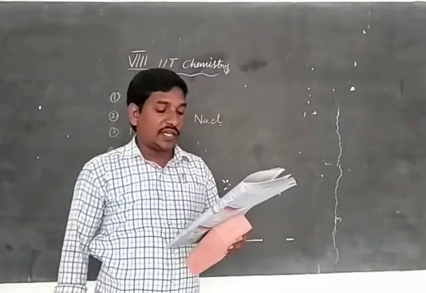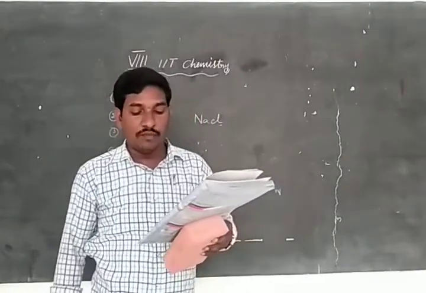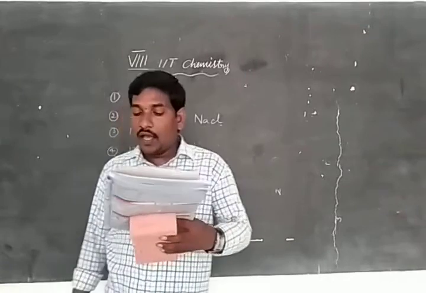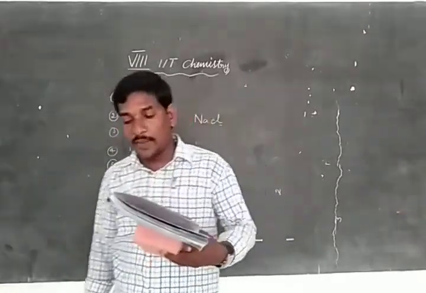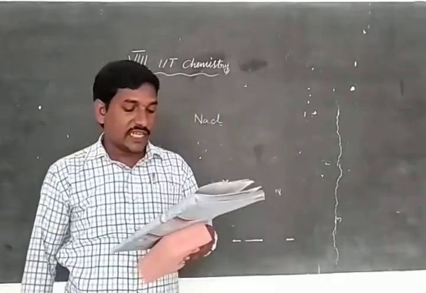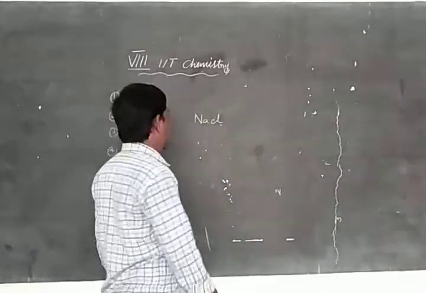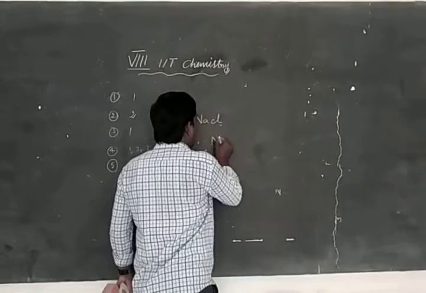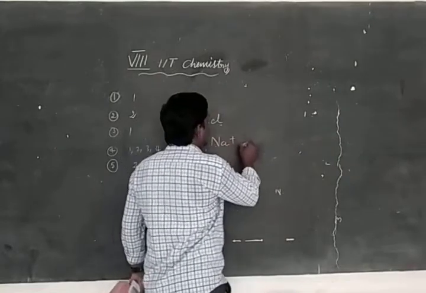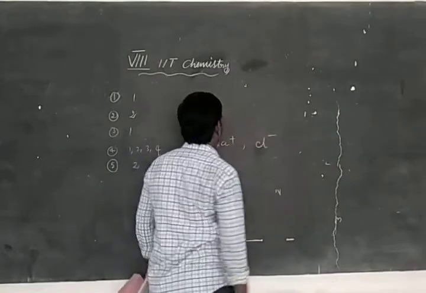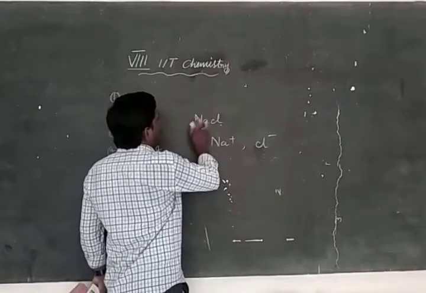Sodium donates 1 electron to the chlorine atom to form a unipositive ion, Na+, and Cl accepts 1 electron from the sodium to form an anion. Here, Na+ and Cl-. Na means sodium.